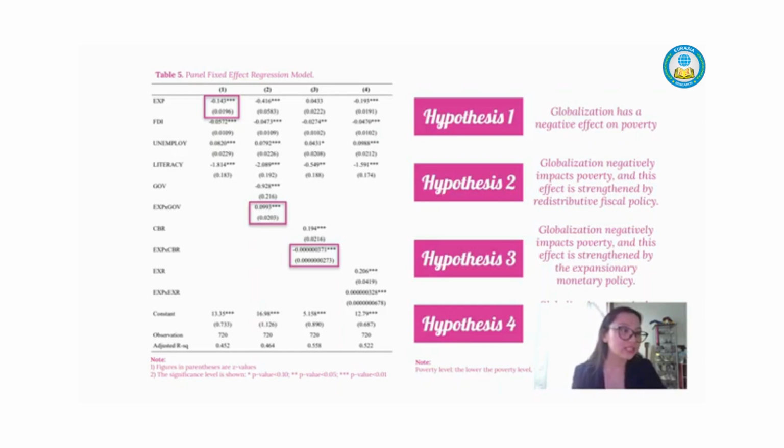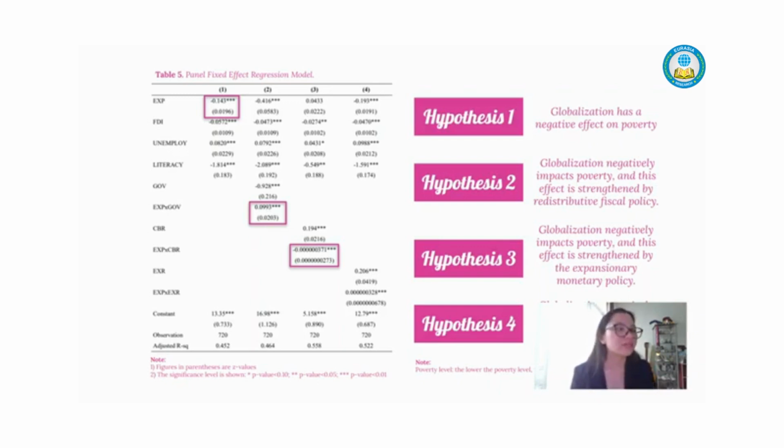Hypothesis 4 states that globalization negatively impacts poverty, and this effect is strengthened by the exchange rate policy. This can be assessed by the fourth model of Table 5, which shows a positive effect and it's significantly accepted at 1%. According to the calculation, a 1% rise in BRICS and MENS countries' exchange rate policy will result in a 0.00000328% increase in poverty. With this conclusion, hypothesis 4 regarding exchange rate policy strengthening the negative impact of globalization on poverty in BRICS and MENS countries can be rejected.